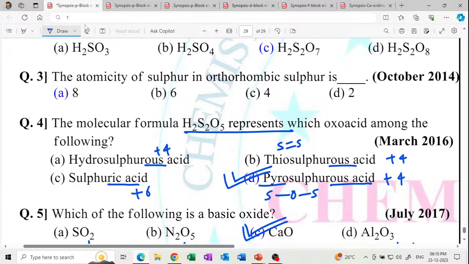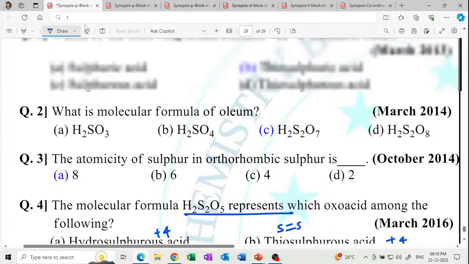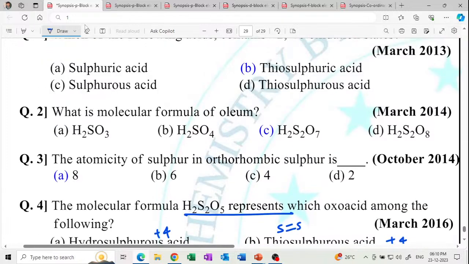H2S2O7 is pyrosulfuric acid. The atomicity of sulfur in orthorhombic sulfur: orthorhombic means S8. So how many atoms of sulfur? 8. So it is octet. Ozone is triatomic. Oxygen has 2, O2. Phosphorus is P4. Phosphorus has P4, oxygen has O2, and sulfur has 8.